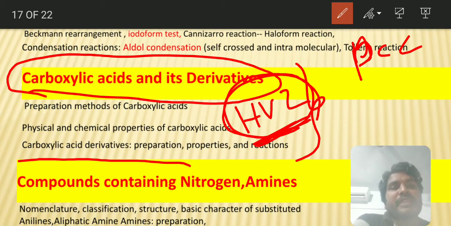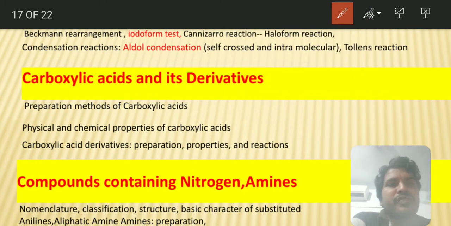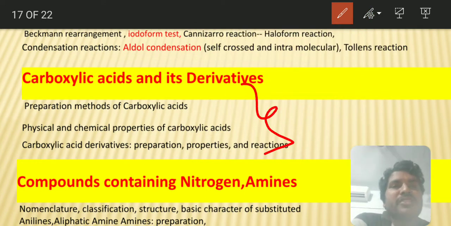from this HVZ reaction. And one more important area they can ask you from this is the strength of acids and the order of acidic nature, their Ka values, pKa values. If you see formic acid, benzoic acid and aliphatic acids, formic acid is a stronger acid than the other carboxylic acids.